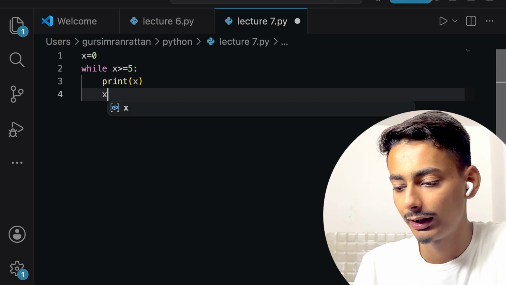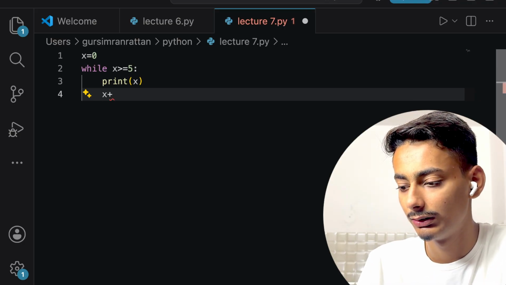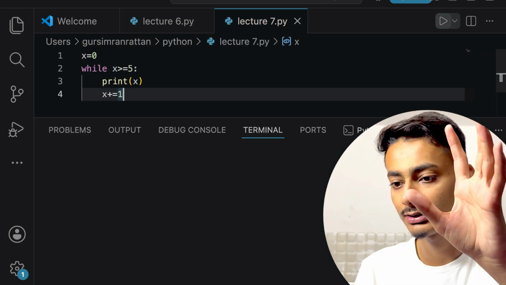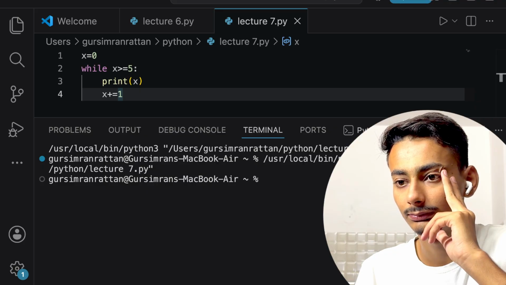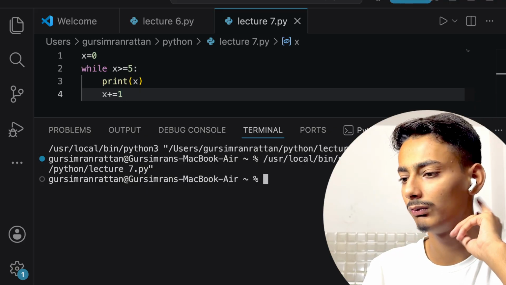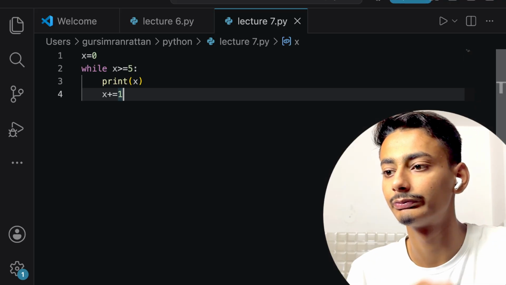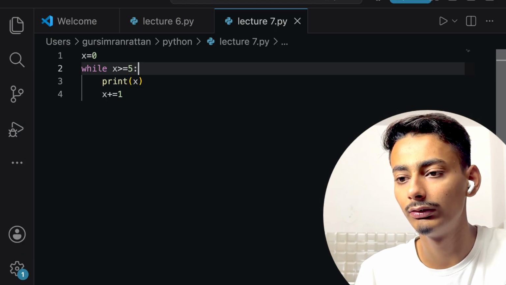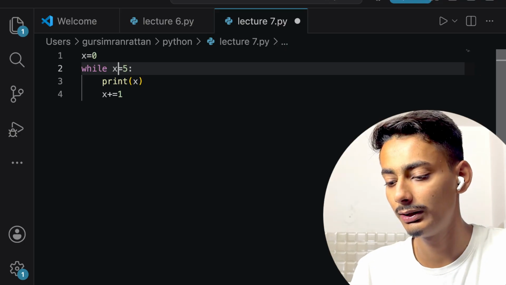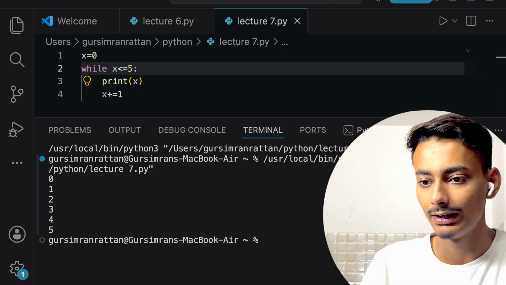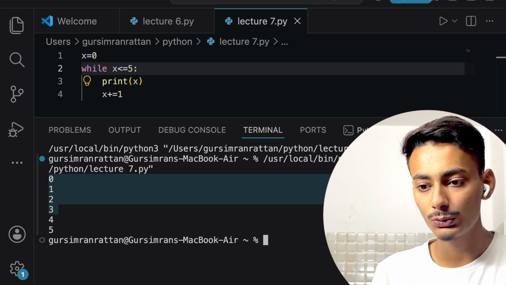I will write x plus equals 1, which means x equals x plus 1. Now I am running this code. Nothing has been printed. But why? Just a second. x equals 0, x is greater than or equal to 5. x should be less than or equal to 5. There was a big mistake. Now, see, it has printed 0, 1, 2, 3, 4, 5.